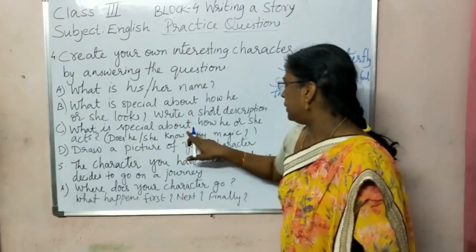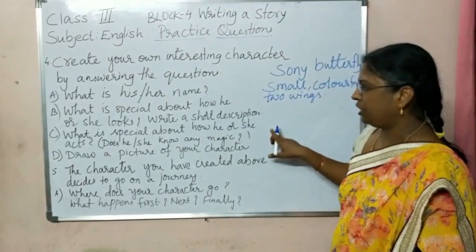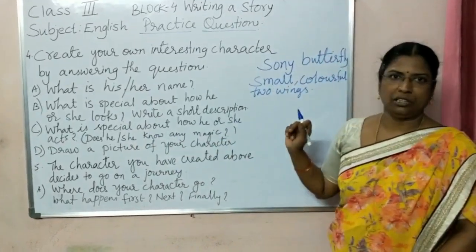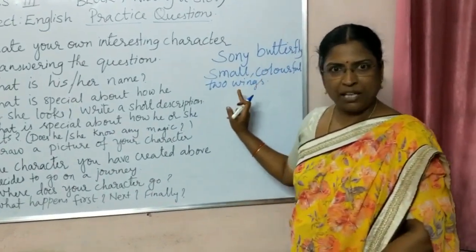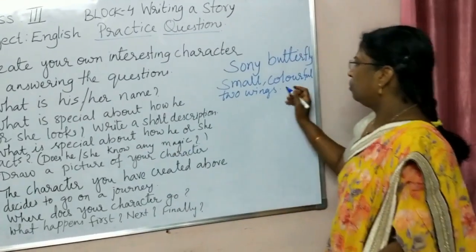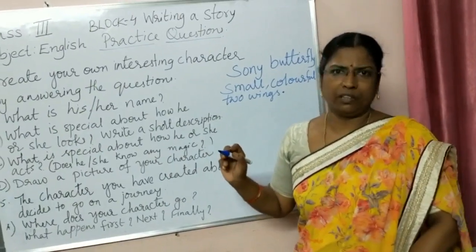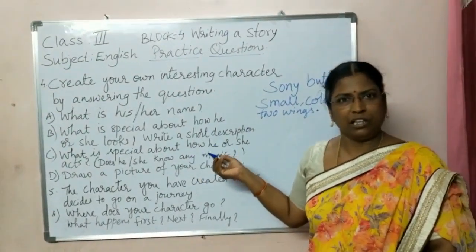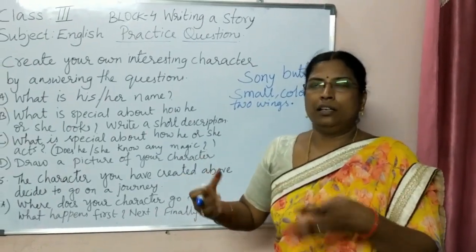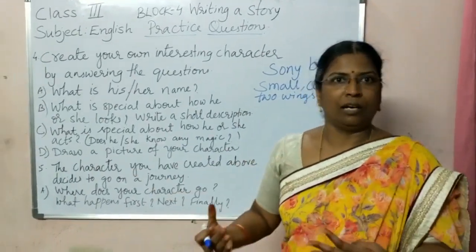Now, what is special about how he or she acts? Does she or he know any magic? So, whether this butterfly knows any magic or any special character it has. Okay, so what do you want to give? Whether you want to give magic, that it knows magic, or it can create something, or if it says anything, that particular thing will come, like that we will take it.